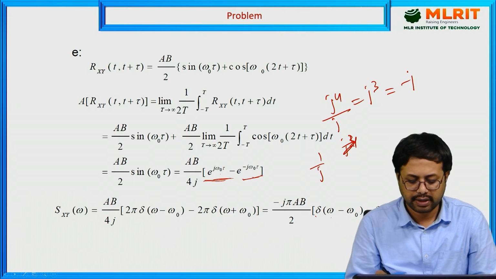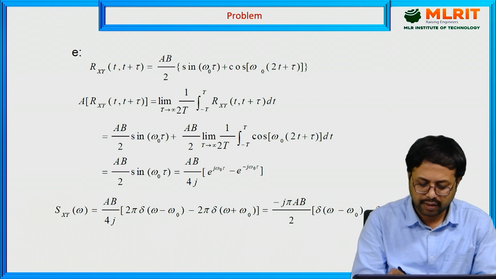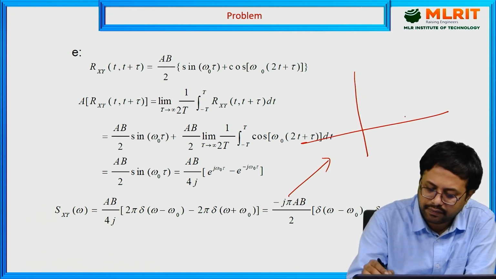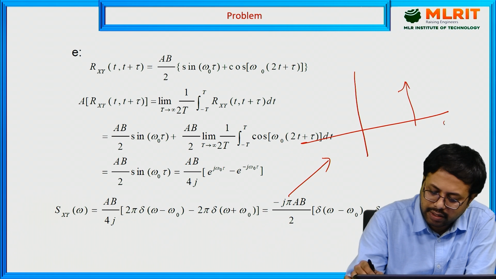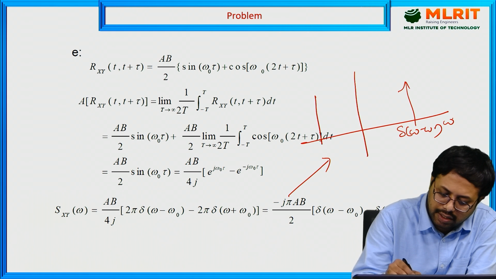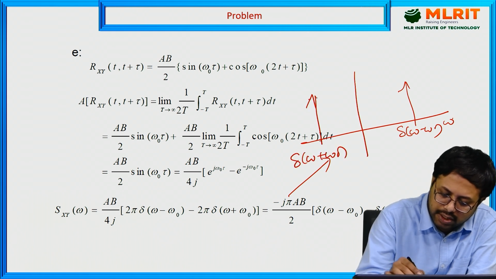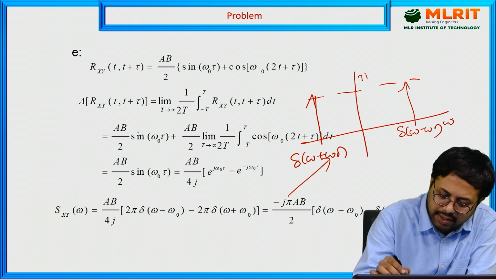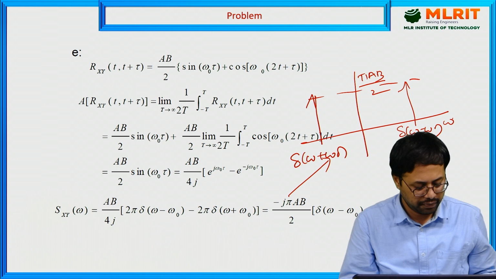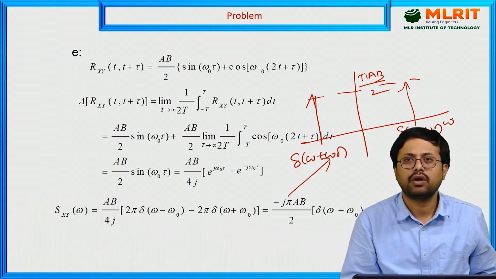Now this is the mathematical representation. The graphical representation: along the omega axis, they are having del of omega minus omega naught and del of omega plus omega naught. The magnitude you are having is pi AB by 2. In this way you have to solve the problem related to the cross PSD and cross correlation function.